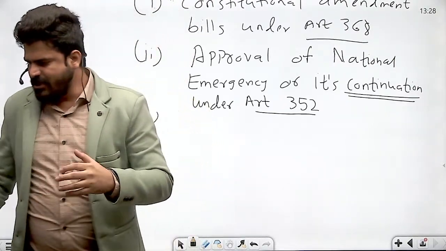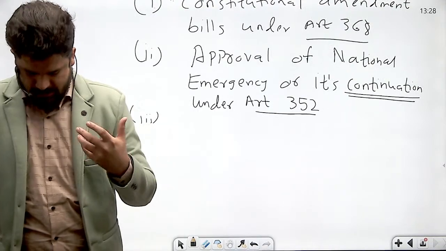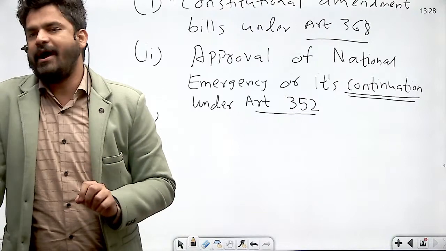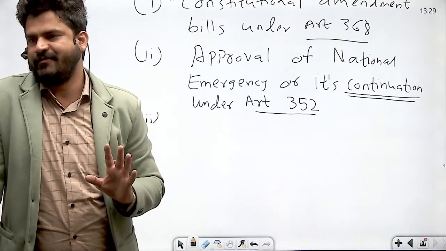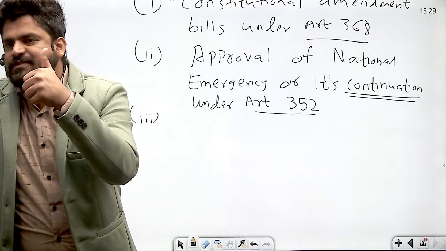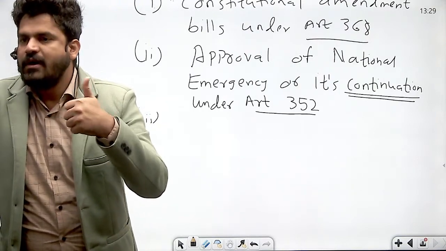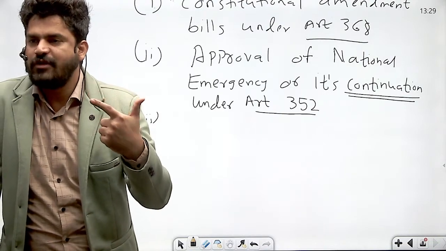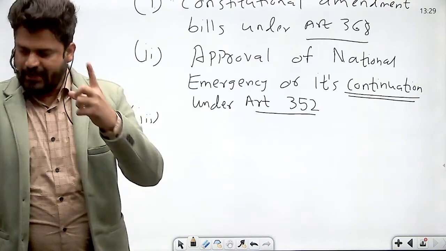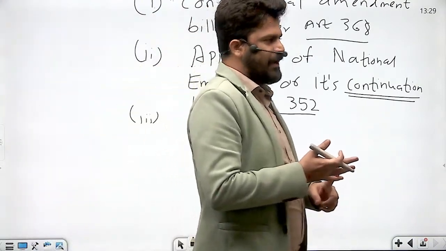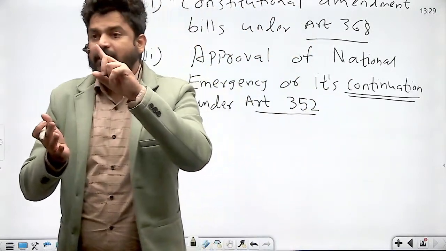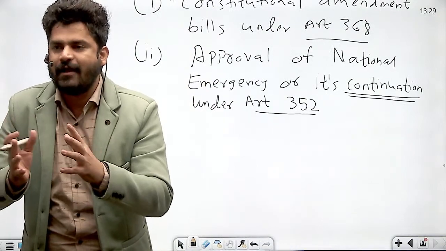Now, there are certain constitutional offices whose holders' removal also requires a special majority of the second kind. Let me tell you. Removal of judges of Supreme Court and High Court, removal of Comptroller and Auditor General of India, and removal of Chief Election Commissioner of India. Judges of Supreme Court and High Court, right? Chief Election Commissioner of India and Comptroller and Auditor General of India, CAG.